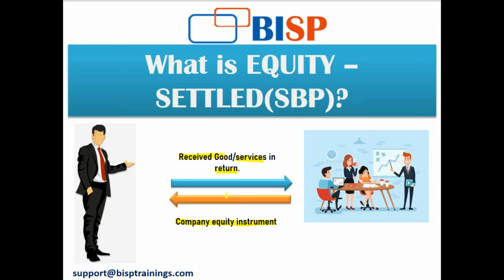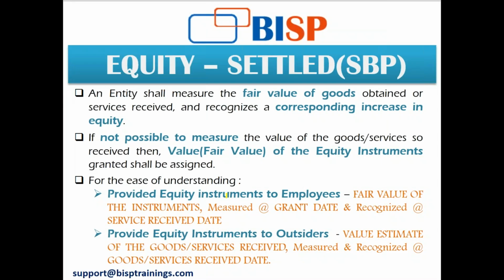Keep in mind, cash settled SBP and equity settled SBP are different, and a different accounting treatment is done in both of them. So it is very important to be clear on what is equity settled and what is cash settled. The general principle of IFRS 2 for equity settled SBP is that an entity measures the fair value of goods obtained or services received and recognizes a corresponding increase in equity.